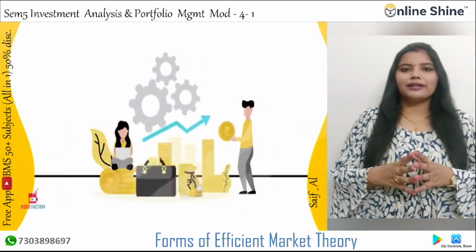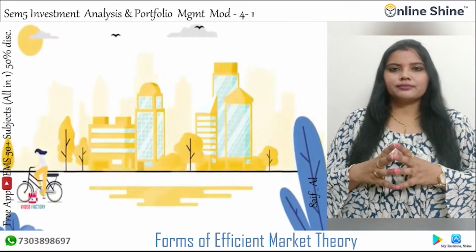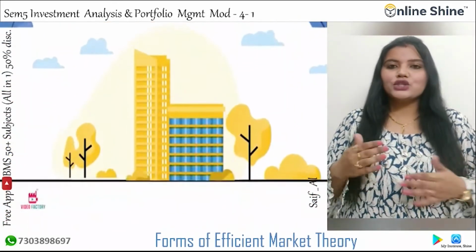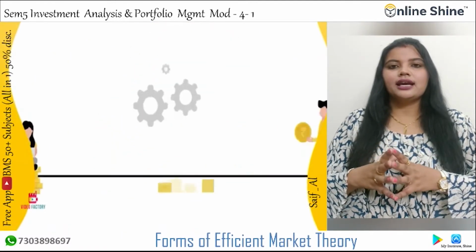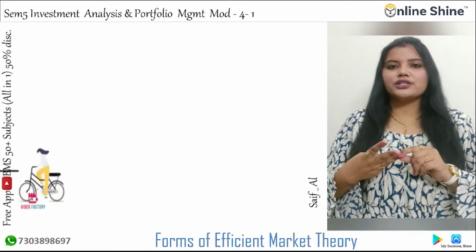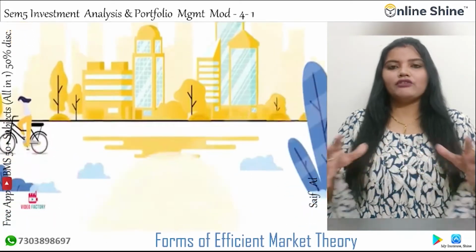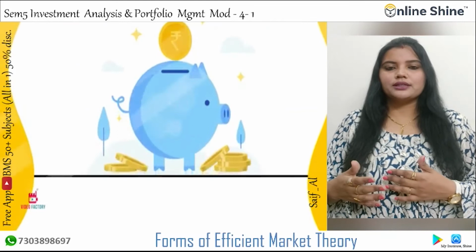Now, the next topic is forms of efficient market hypothesis. Eugene Fama suggested that it is useful to distinguish three levels of market efficiency, and they are: first one, weak form efficiency. In weak form efficiency, prices reflect all information found in the record of past prices and volumes.